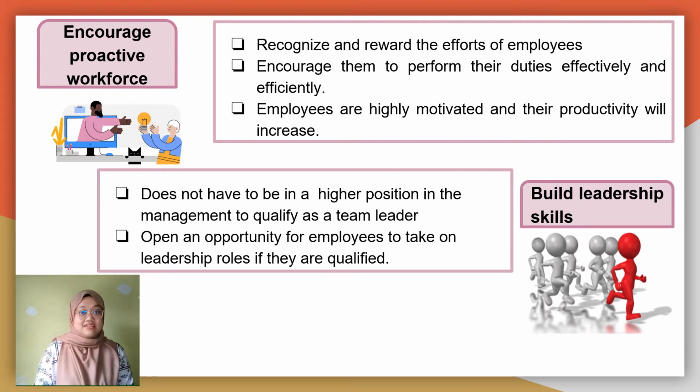The leadership skills can be built throughout the process. In every organization, it must have a team leader. The team leader is responsible for organizing their team and coordinating any implementation during the production process, and they must ensure that everyone is performing their roles effectively and efficiently to achieve their goals. The team leader also will become a resource person for the staff when they need any assistance.